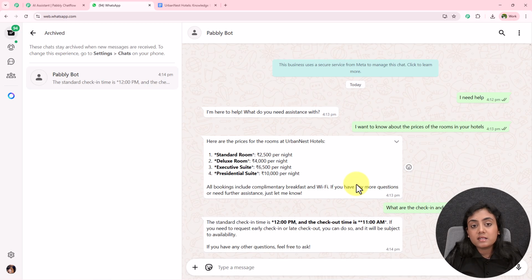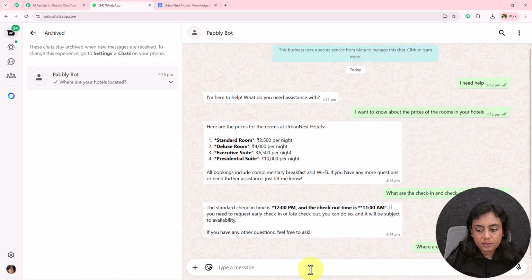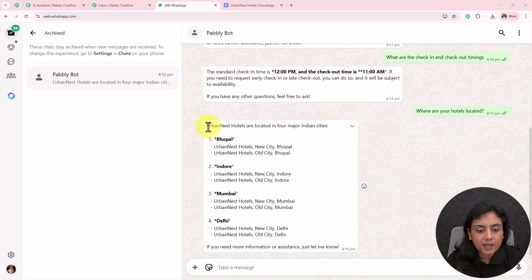Let me ask another last question right over here. My last question is going to be, where are your hotels located? I'm going to send this question right here. And you can see I've received the reply. Urban Nest hotels are located in 4 major Indian cities: Bhopal, Indore, Mumbai and Delhi. And you can see the addresses are given. So as this bot is auto replying to all my questions, this is how this amazing AI assistant is going to work in real time.